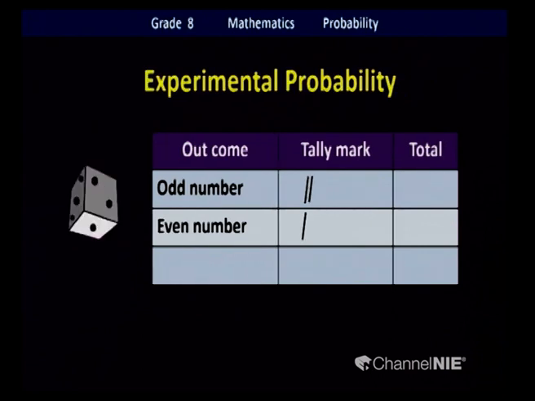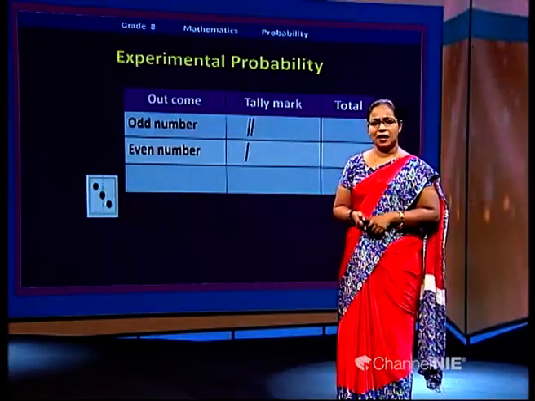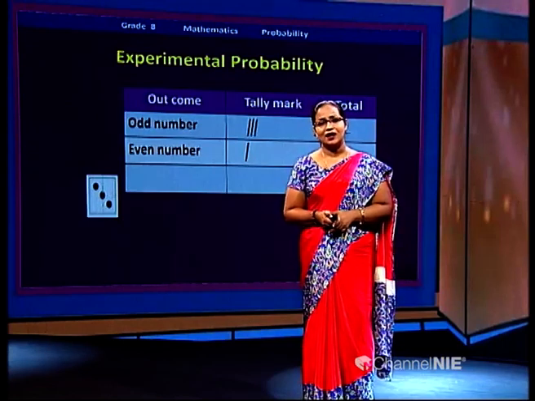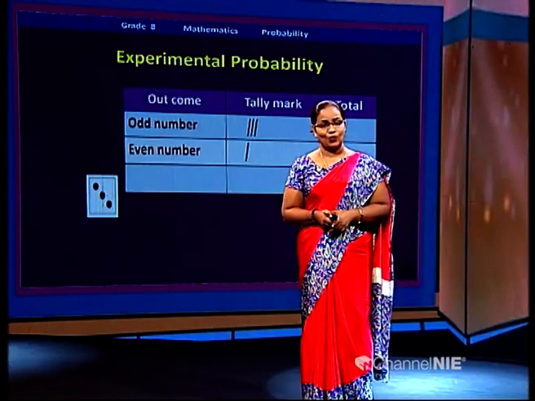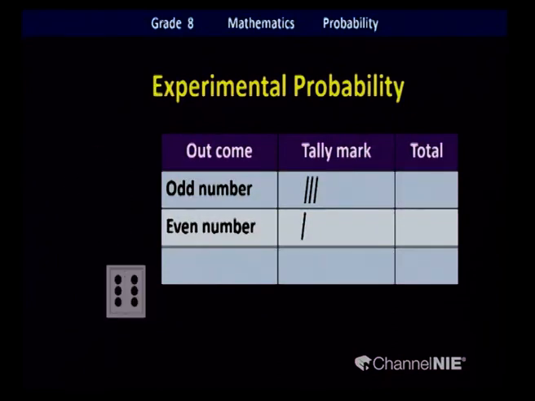Okay, here we go again. We're going to roll the die and find the outcome. Oh, again it's number 3. It's more likely to get odd numbers, I think. So you have to mark the tally marks at the odd number row. Good. Again, we're going to roll the die. Check the outcome.